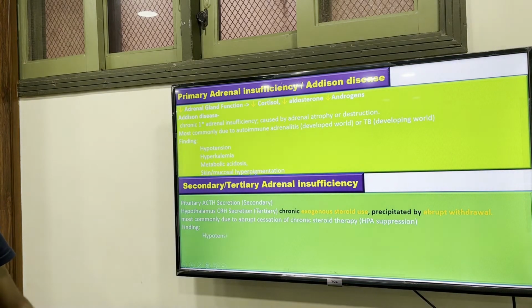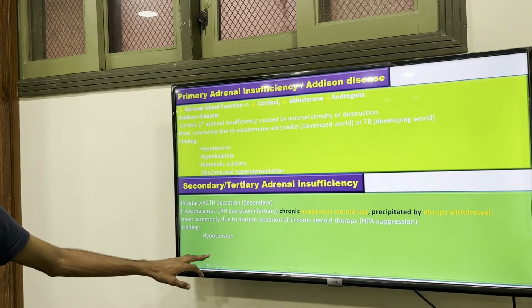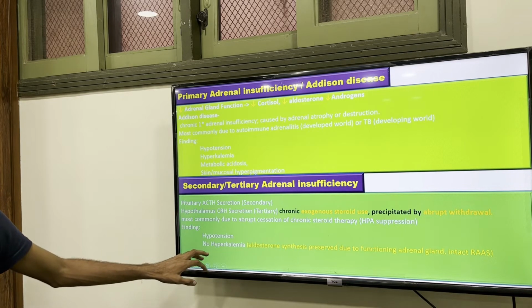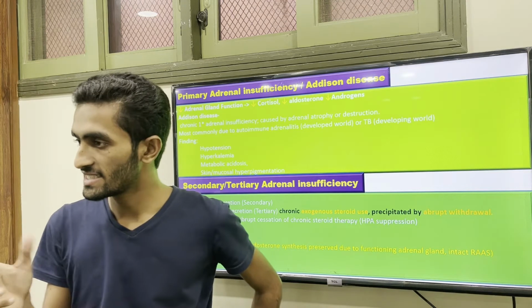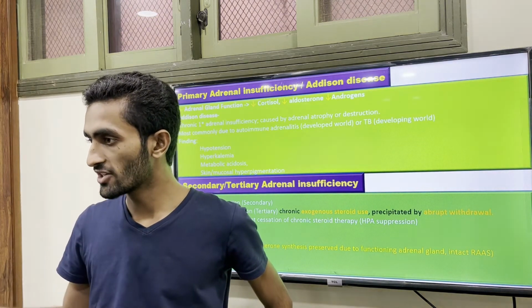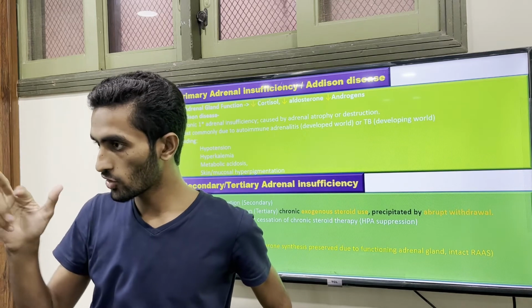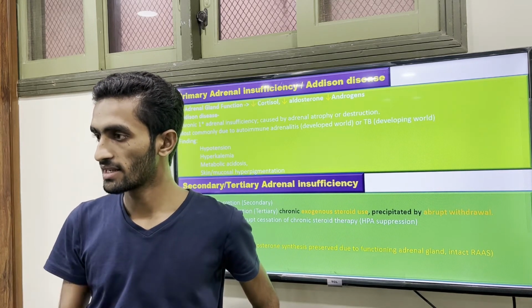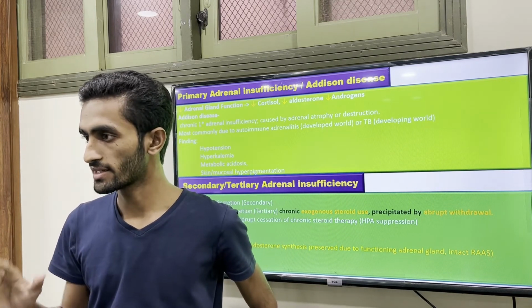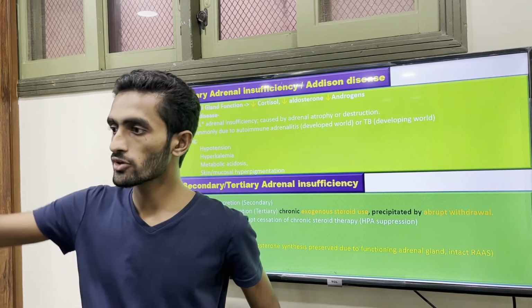So our findings will be hypotension and no hyperkalemia. Why? Because, as you know, ACTH is not concerned with aldosterone. It is concerned with our lower two layers, the fasciculata and the reticularis. Aldosterone is controlled by renin.